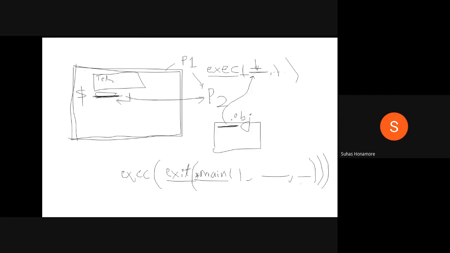Okay, so what will happen for exec to run it, its parameter should be evaluated first. So for exit, these parameters should be evaluated first. So for that, main will start executing, taking the arguments. After running all these things, it will give the status. That status itself will go to the exit function. Then the exit function will execute, then exec. After that it will come back to the terminal. So like that, in a reverse way, three functions will get executed.